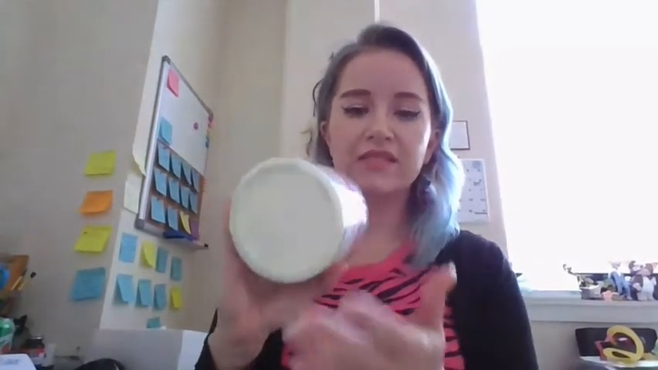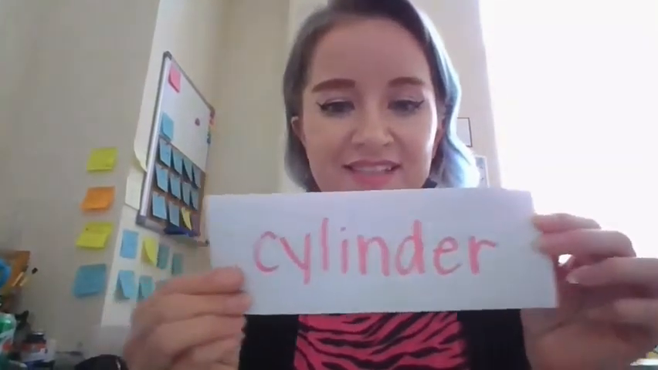So on two of its faces is a circle, and it is rounded on the outsides. It has no corners. What could this be? Well, I'll give you some clues. It starts with a C, but the C makes the S sound. Do you think you know what it is? If you said cylinder, you were correct.